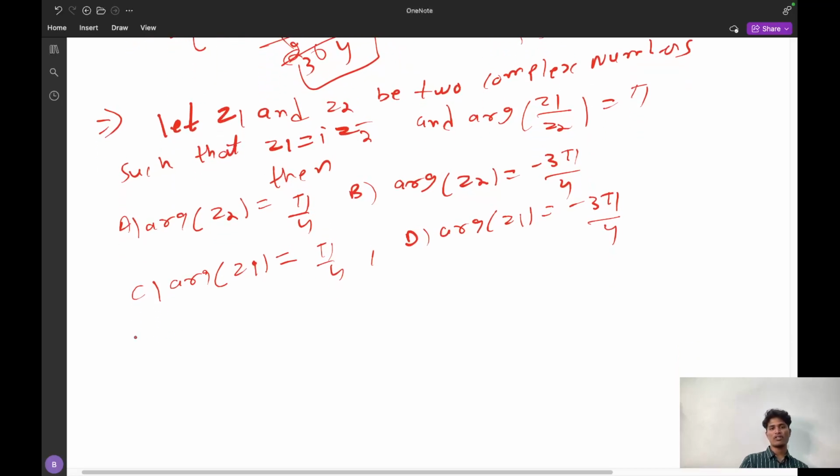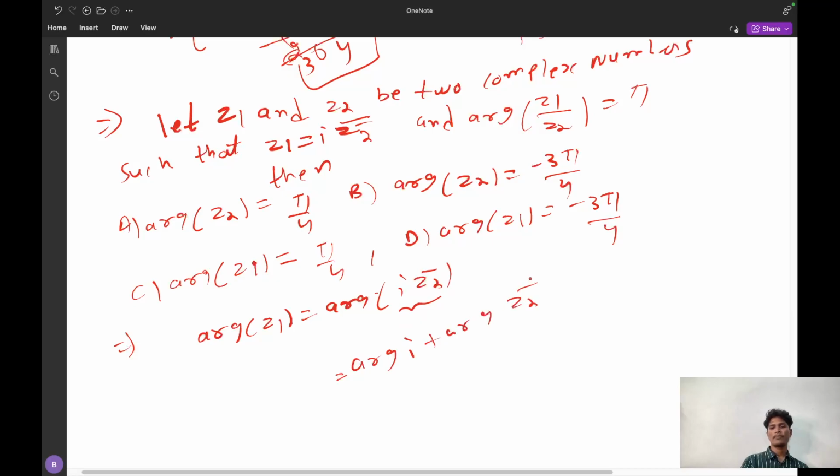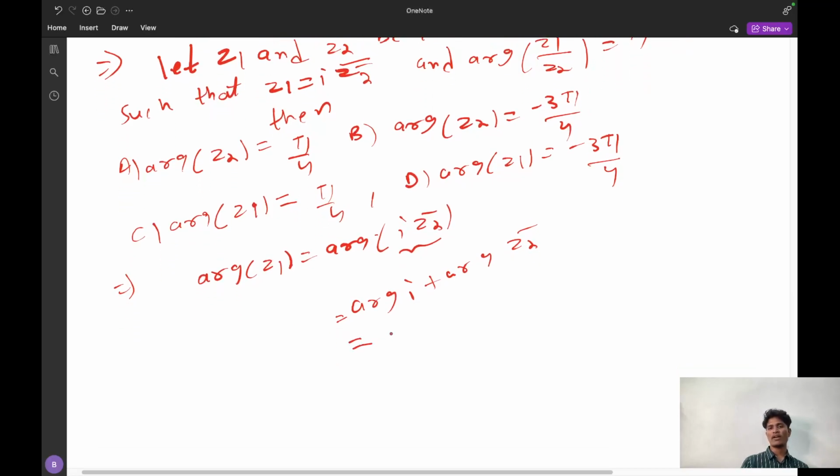Let's analyze the situation, that is Z1 and Z2. They gave Z1 equal to i Z2 bar, that is i into the conjugate of Z2. What I can do is simply take the argument of Z1. Argument of Z1 is equal to argument of i into Z2 bar. Now comes the property of argument: argument of i plus argument of Z2 bar. What is the argument of i? It is pi by 2, plus the argument of Z bar, which can be written as minus the argument of Z2. Yes, this is the argument of Z1.